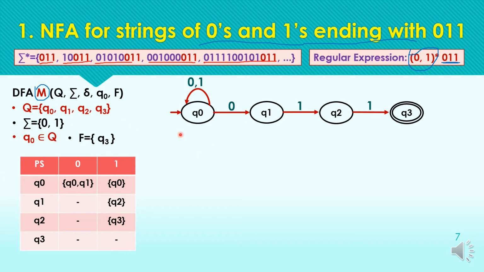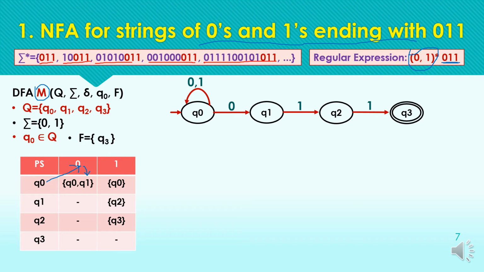This transition diagram can also be defined with the help of a transition table as this. From present state q0, on reading symbol 0, we are moving to the set q0 and q1.